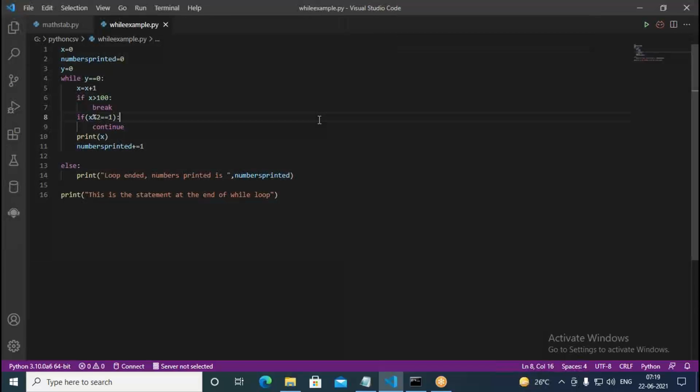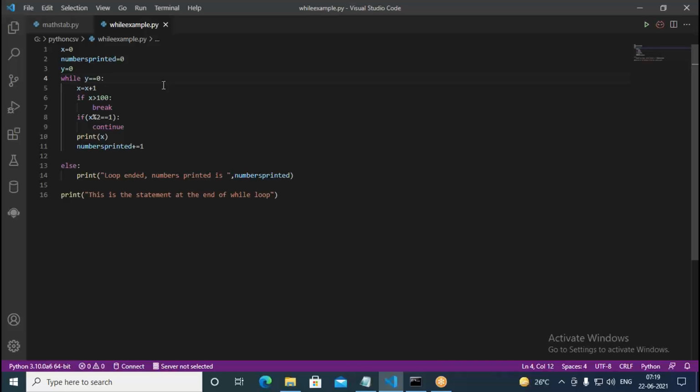So in this while loop we can see it. x is 10, numbers printed is 0, then y is 0 we have taken, and this loop will be executed while y is 0. As long as y is 0, the loop is going to be executed. And as we know here, y is always 0 because within the code nowhere do we change the state of y. So therefore this condition is always true.